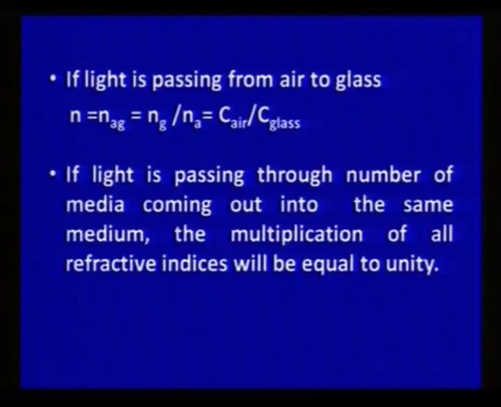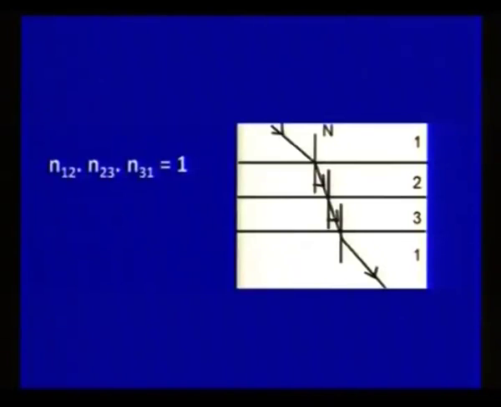So, if light is passing through a number of media and coming out into the same medium, the multiplication of all refractive indices will be equal to unity, that is 1. You can see here media 1, 2, 3, and light is again coming back to medium 1. So, here the refractive index of medium 1 with respect to 2, multiplied by the refractive index of medium 2 with respect to 3, multiplied by the refractive index of medium 3 with respect to 1, is equal to unity. This is called the law of multiple refraction.